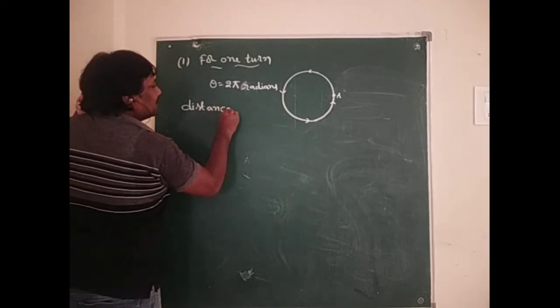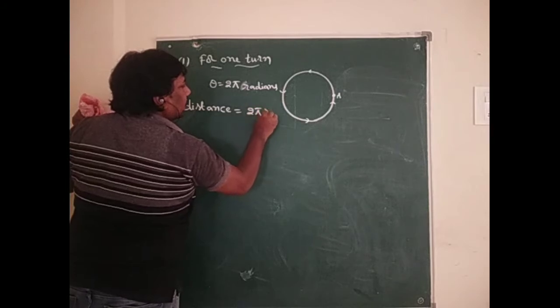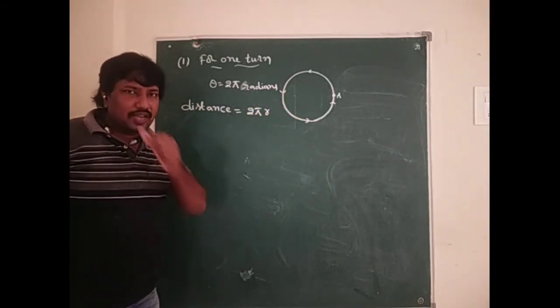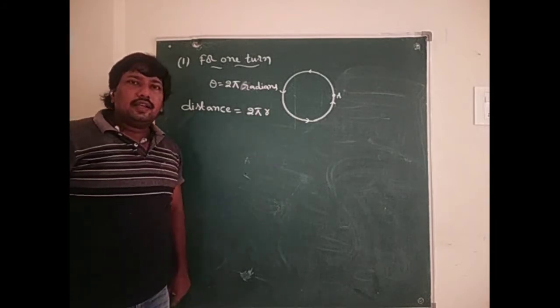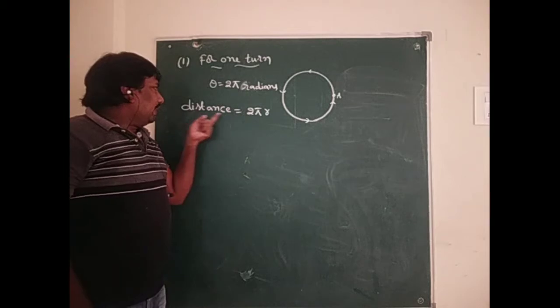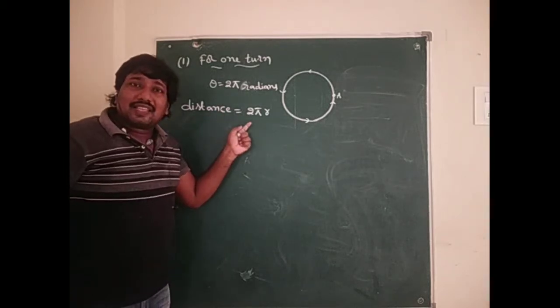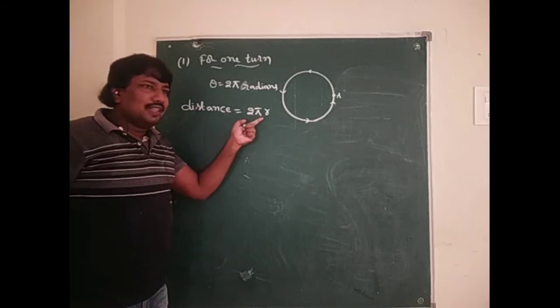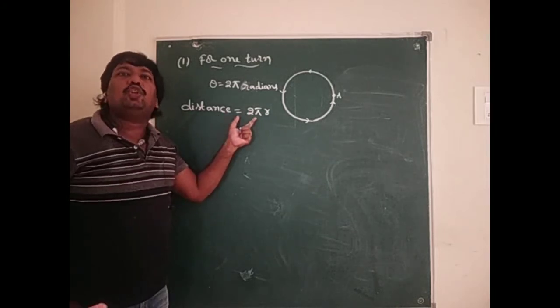Now we can find out the distance. Distance is equal to 2 pi r. Why? Because the actual path covered by the body means here it is a completed 1 rotation or 1 turn. It means the circumference of the circle is equal to distance, so the circumference of the circle is 2 pi r.